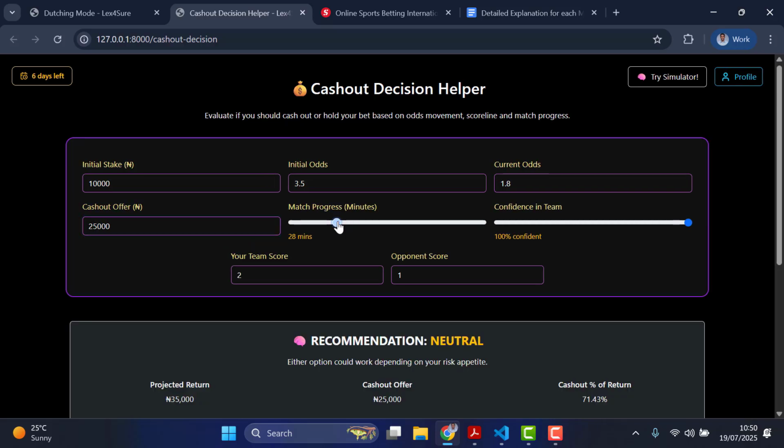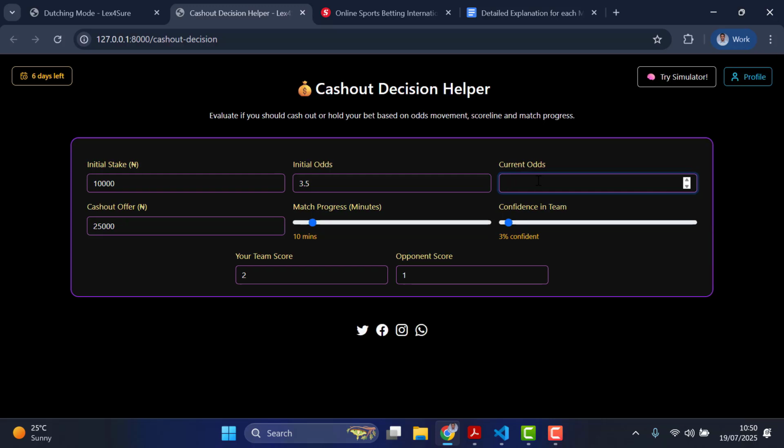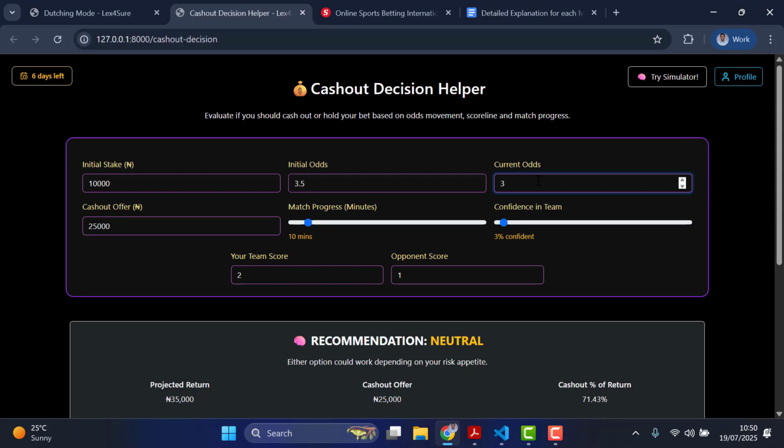Then the match, let's say, is just starting, like 10 minutes. They've already scored like 2-1. Then your confidence for the team, let's say you are not really confident, like saying it's luck, that kind of stuff. And then the current odd dropped, let's say reduced to 2.8 or probably 3.